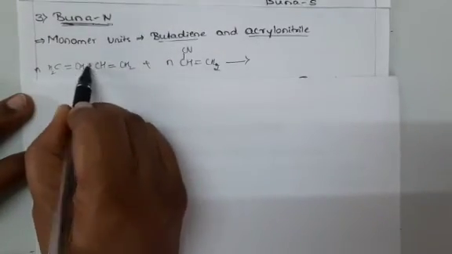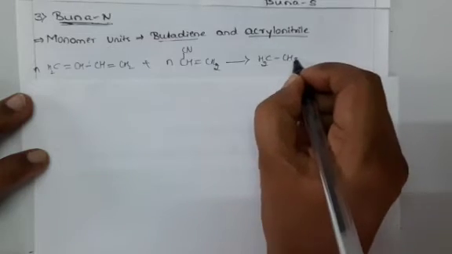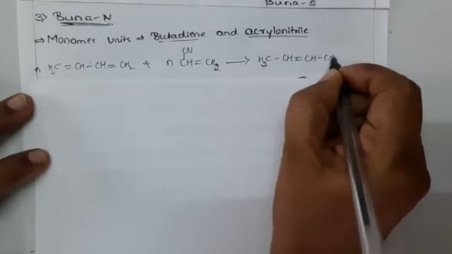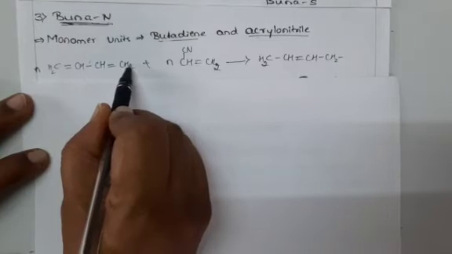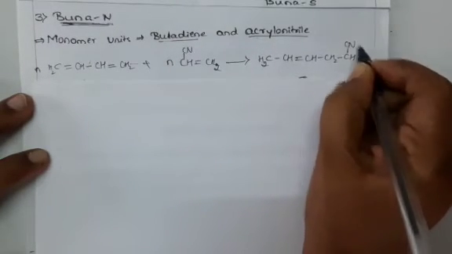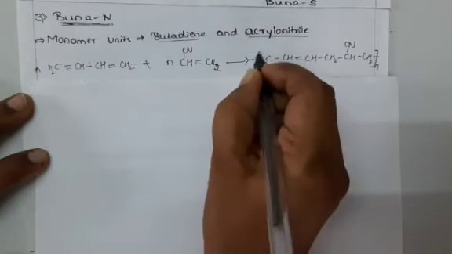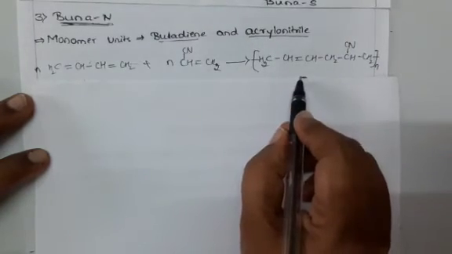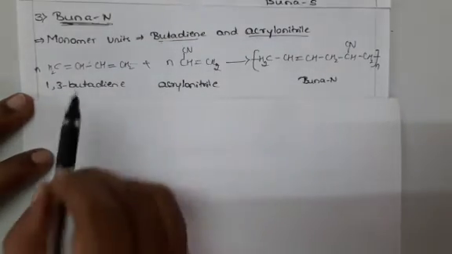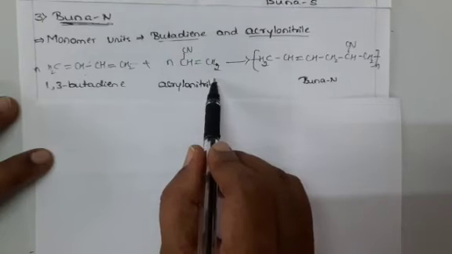Same structure, the bond is shifting here: CH2 single bond CH double bond CH single bond CH, up to here. This joins here to CH CN single bond CH2. This is the structure of Buna-N. This is butadiene, this is acrylonitrile.